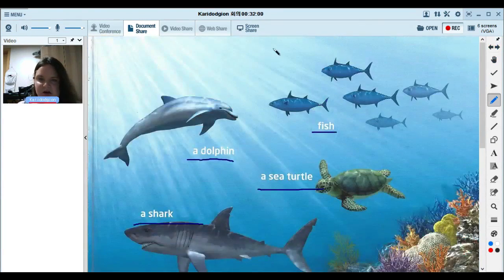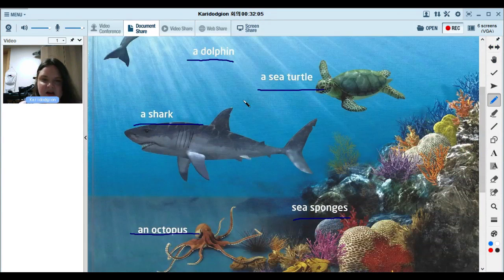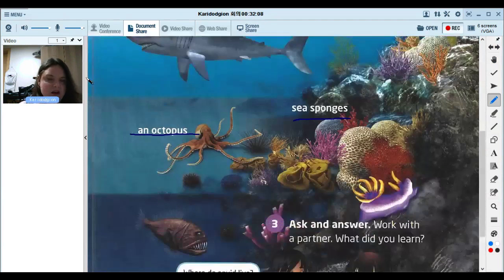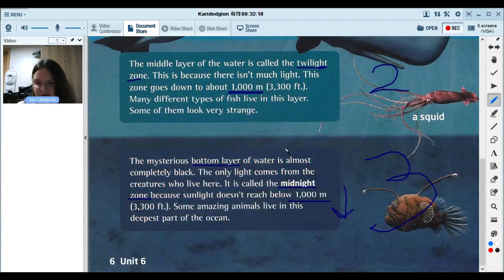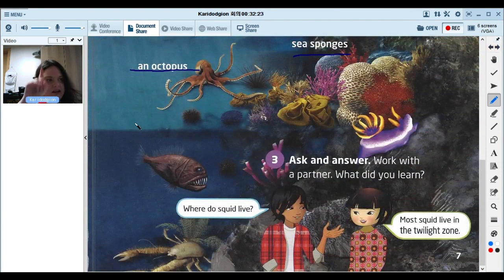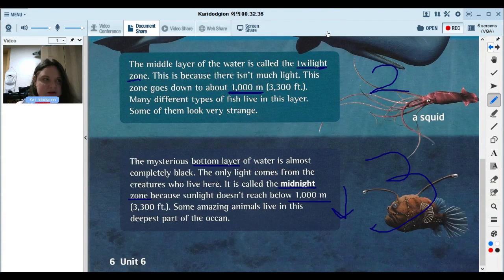Like in the sunlit zone, we have fish, dolphins, sea turtles, sharks. In the twilight zone, we have like an octopus, squid, sea sponges. And in the midnight zone, we have very strange looking fish, like the anglerfish. These fish can't live in the first zone. They will die. They can only live on the bottom zone. So very strange looking sea creatures live on the bottom where there is no light.